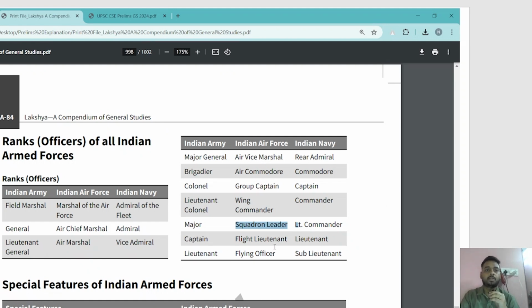I'll not say it was easier overall, but it was easier compared to the previous years. There were some direct questions, as we have seen, from standard texts like NCERTs. You cannot leave the standard texts; you have to go through them. But for revision, you rely on books like Lakshya. You cannot always open the standard text again and again. You have to use something that provides the crux of the matter, which you will find in this book, Lakshya, right?